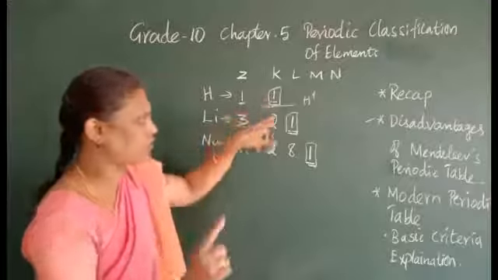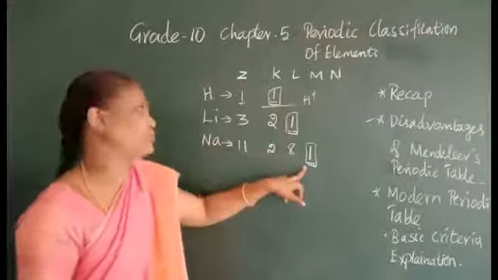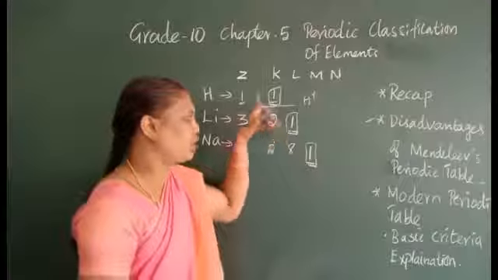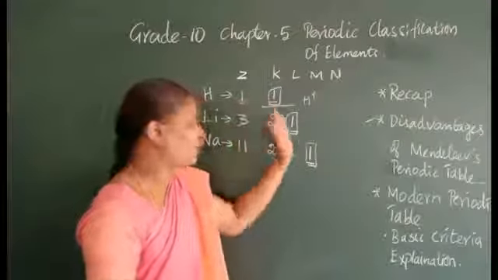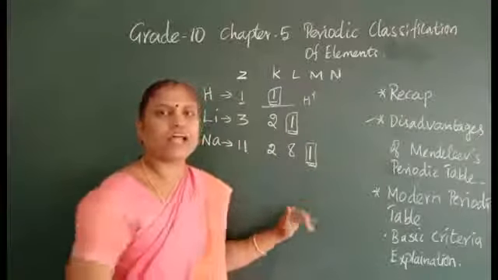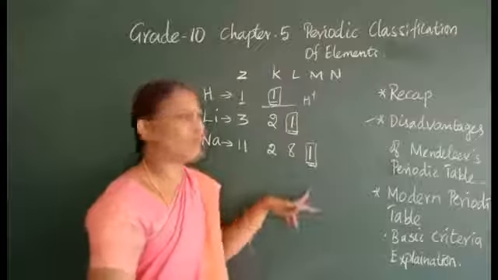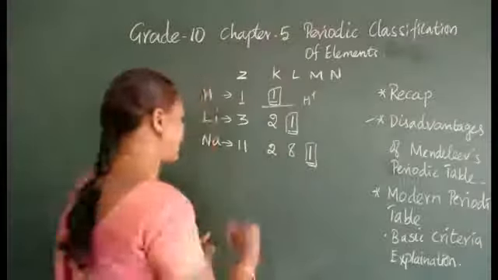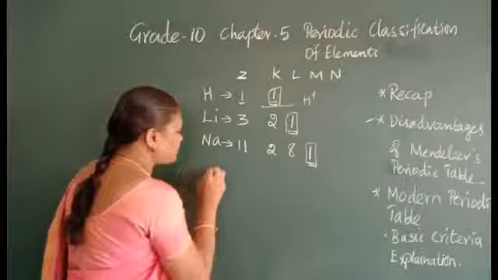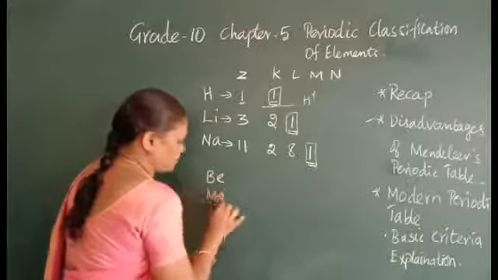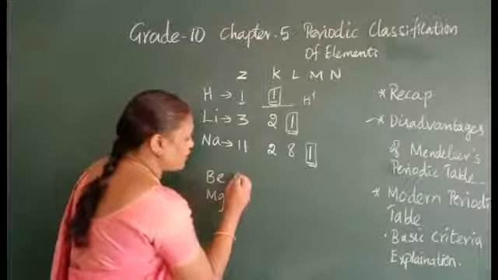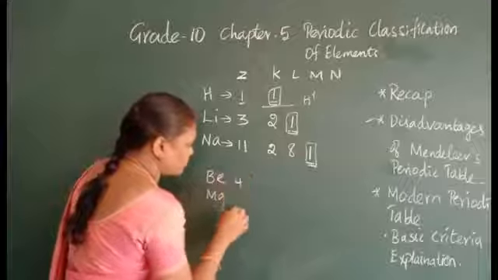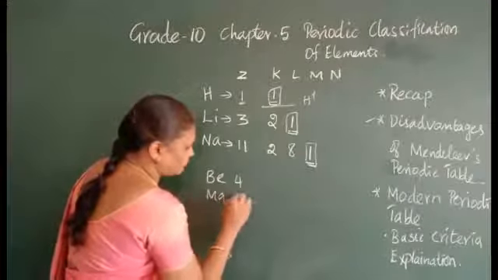See here 1 shell, here 2 shell, here 3 shell. The 3 shells, all those elements have 1 electron in the outermost shell, and the nature of giving the electron will also be the same. So for example, beryllium and magnesium.